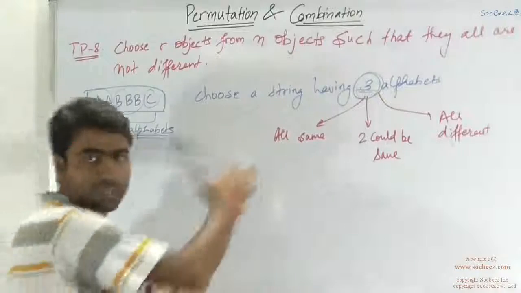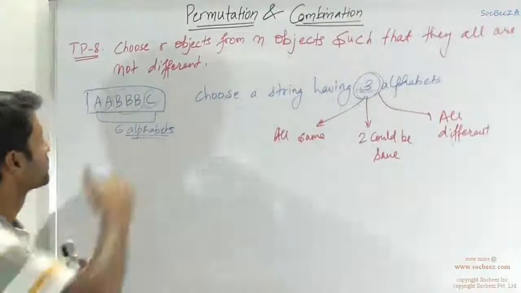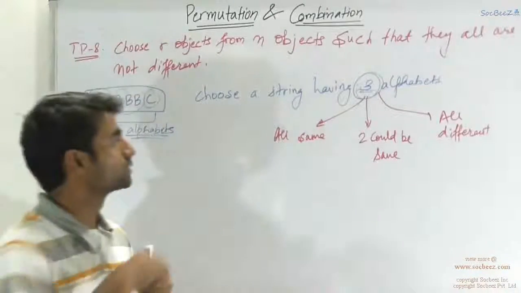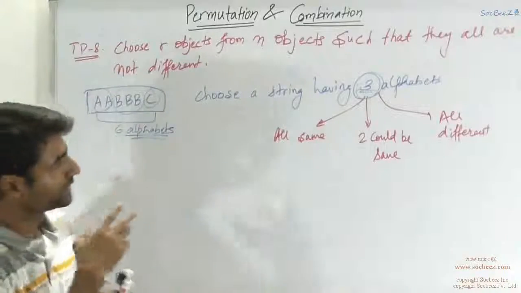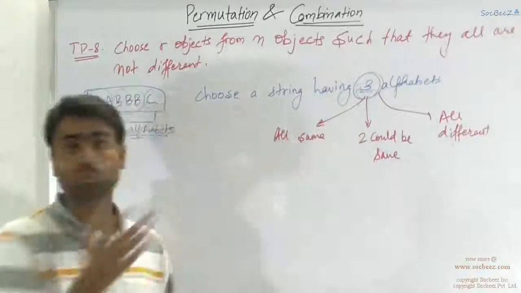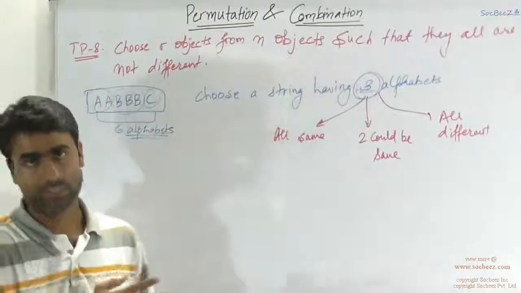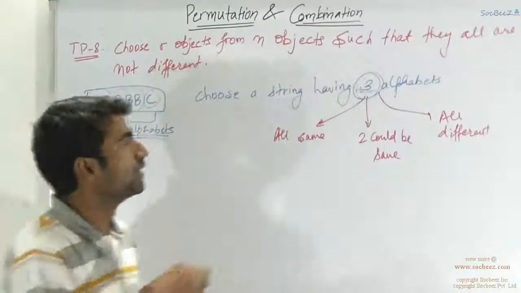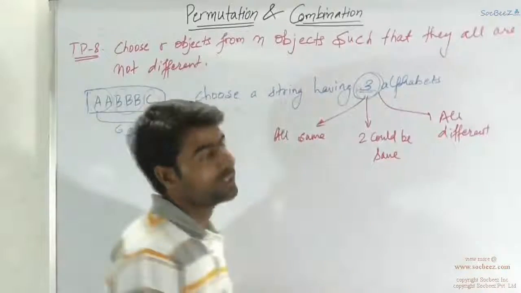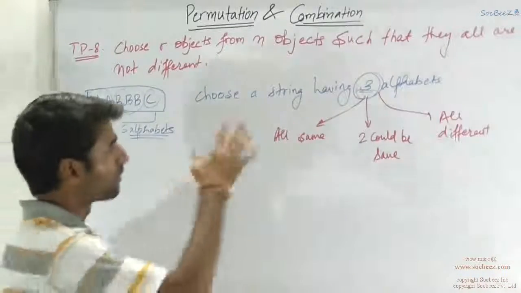Either all of them are same, that is, in this case you have B, B, B, let us suppose. So all of them are same. The other is, say, you could have two alphabets being the same, say A, and the third one is different. Or it could be all of them are different. So these are the only 3 cases that are formed.